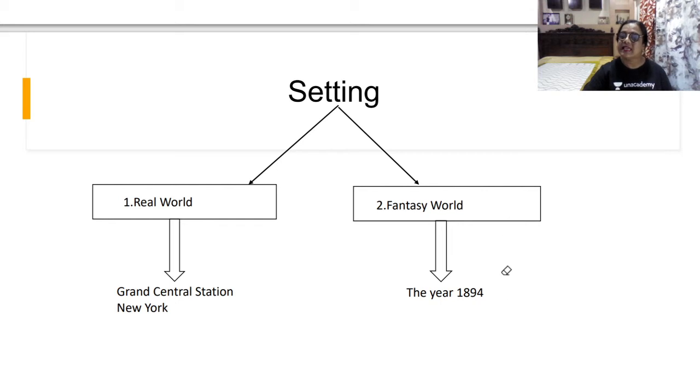So this is actually the third level, which is the fantasy world, in which he goes in the year 1894. All right, students, he goes in the year 1894.